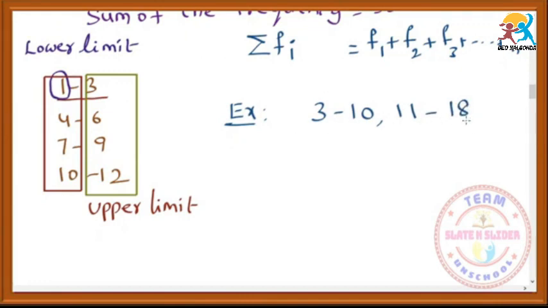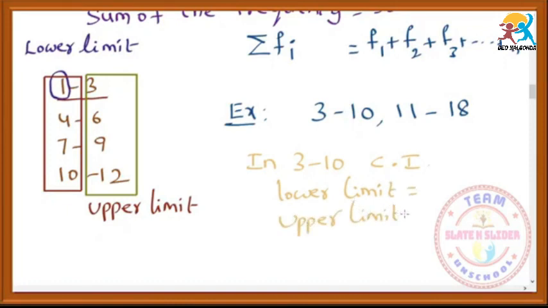They will ask the lower limit or upper limit for a particular class interval. In the 3 to 10 class interval, write the lower limit and upper limit. For this class interval the lower limit is 3, upper limit is 10.